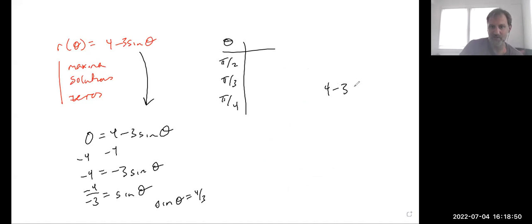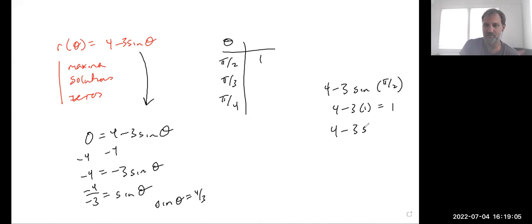This really ought to be a no calculator question. You should be able to do this using your knowledge of the unit circle. Sine of pi halves is 1. 4 minus 3 times 1 is 1. Let's look at pi thirds. 4 minus 3 sine pi thirds. Sine of pi thirds is root 3 over 2. So 4 minus 3 times the square root of 3 over 2. This does not turn out very nice, so I'm going to make a common denominator. So this is 8 minus 3 root 3 over 2.